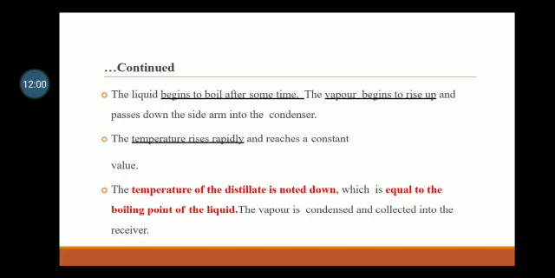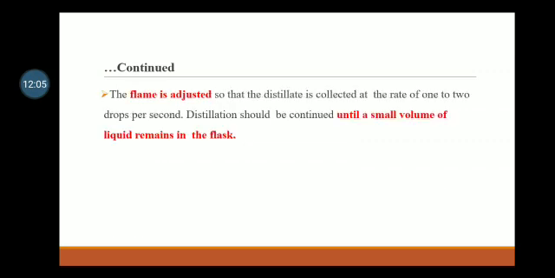The vapor is condensed and collected into the receiver. The flame is adjusted so that the distillate is collected at the rate of 1 to 2 drops per second. Distillation should be continued until a small volume of liquid remains in the flask.